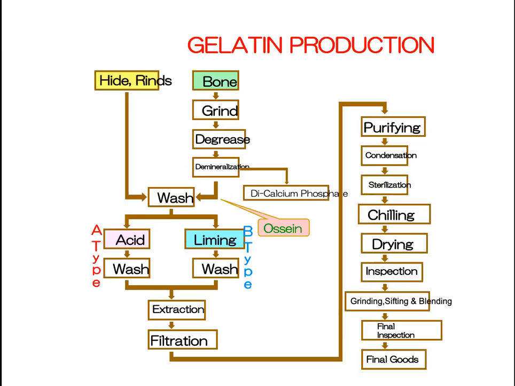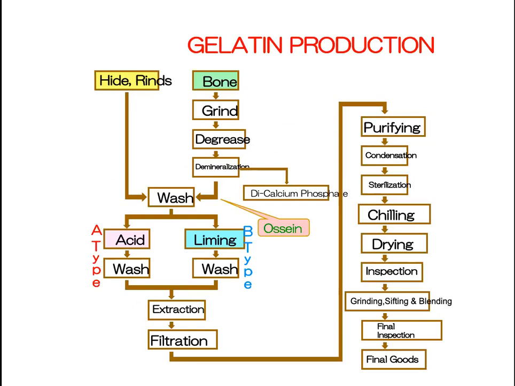Okay. Then it goes for grinding. If you want it in the form of powder, it will be ground. If you want it in the form of a sheet, it will be in the sheet form only. Then it goes for inspection and packing. In the case of collagen hydrolysate, further heat treatment will be done and it will be broken down into smaller peptides. So that is called collagen hydrolysate.